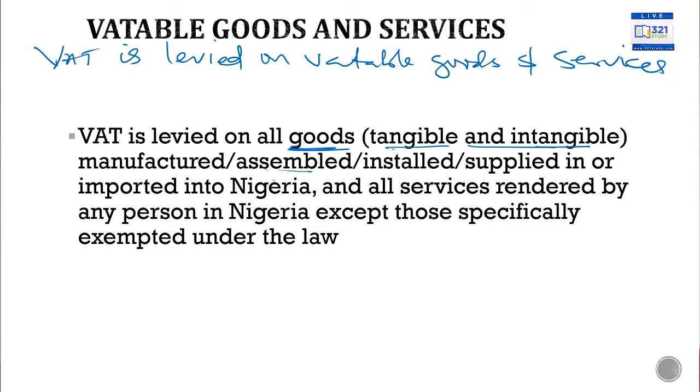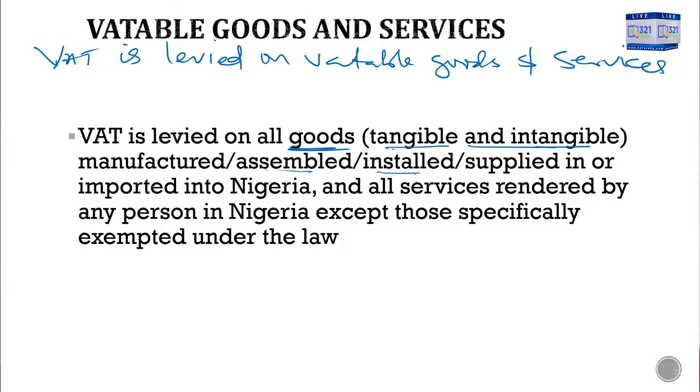So, as far as those tangible and intangible goods are manufactured in Nigeria, assembled in Nigeria, installed in Nigeria, or supplied or imported in Nigeria. So what we mean by vatable goods are those goods, including tangible and intangible goods, that are manufactured, assembled, installed, supplied, or imported into what? Nigeria. Those are vatable goods.